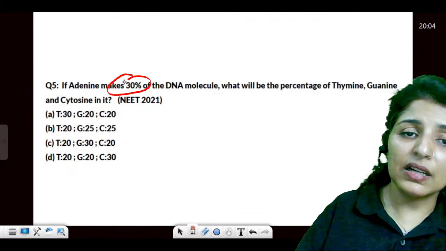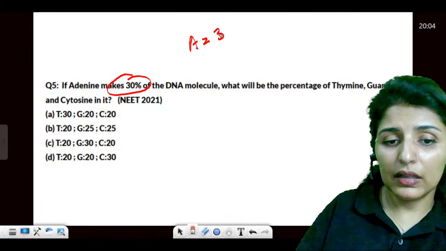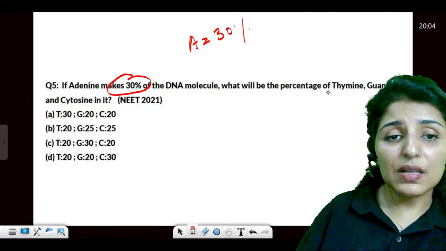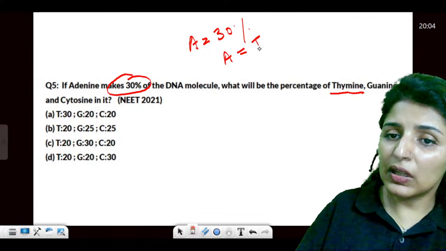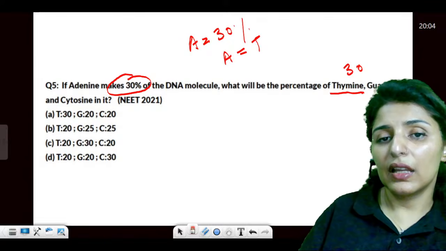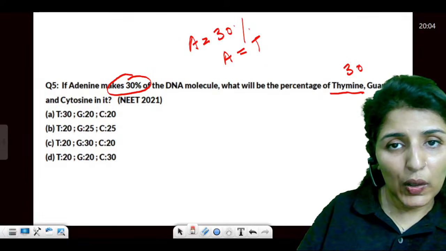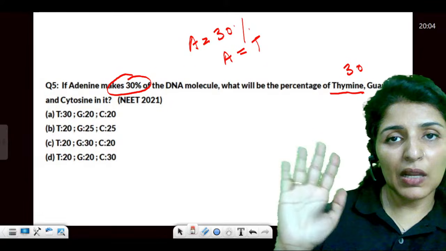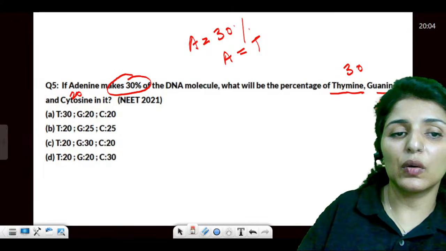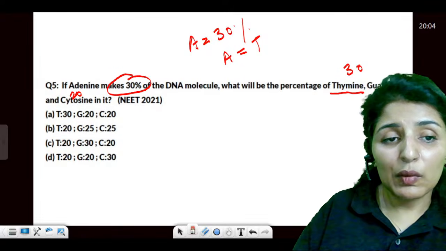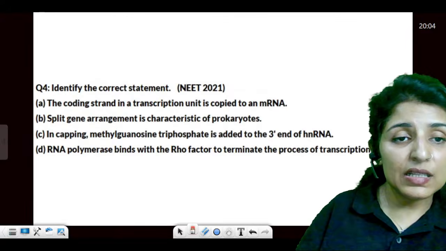Now adenine makes 30%, A is 30. See here. And what is the percentage of the rest of them? According to Chargaff's rule, A is equal to T, so this is also 30. So A and T together make 60. The remaining is 40, which will be distributed amongst guanine and cytosine, 20 and 20. So what will be the answer? The answer will be D. Are these points clear?